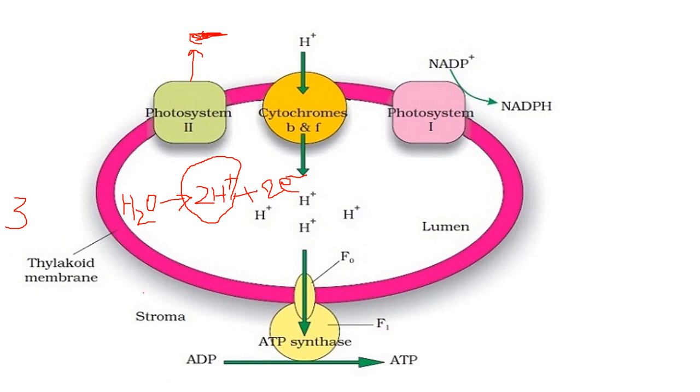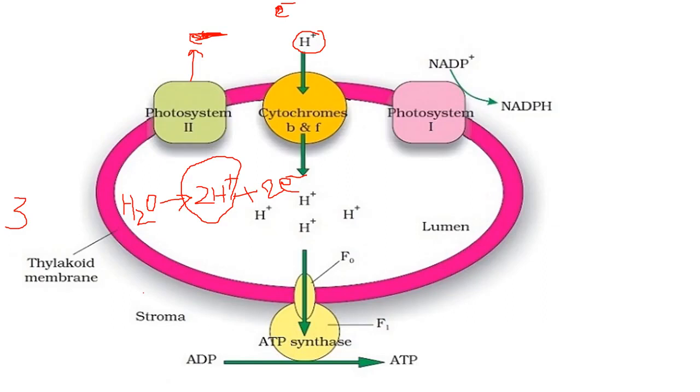So it is moving through an electron transport chain, and all the molecules which are part of the electron transport chain are actually proton carriers. These are H plus carriers, not electron carriers. So what happened? These proton carriers are carrying electrons also.